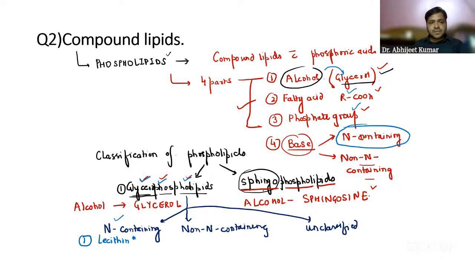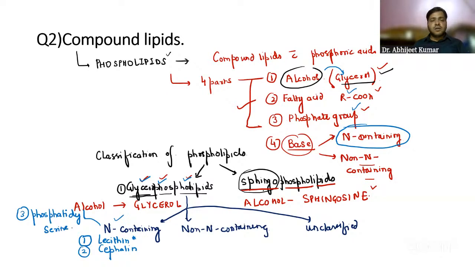So lecithin, and one more example called cephalin. And one more, very, very important, is phosphatidylserine. Please be very clear with the spellings.